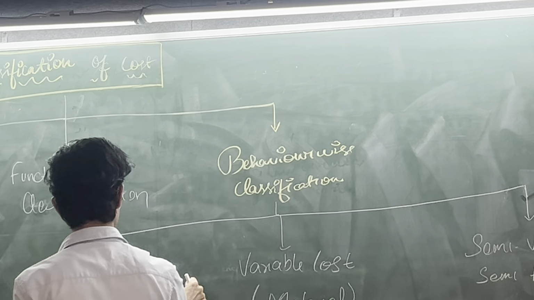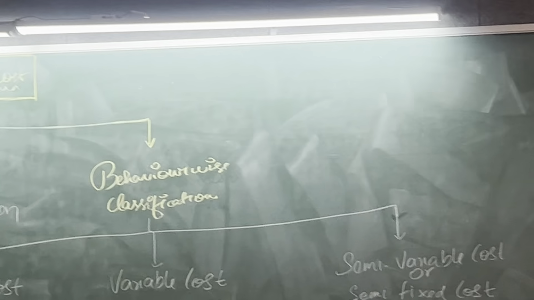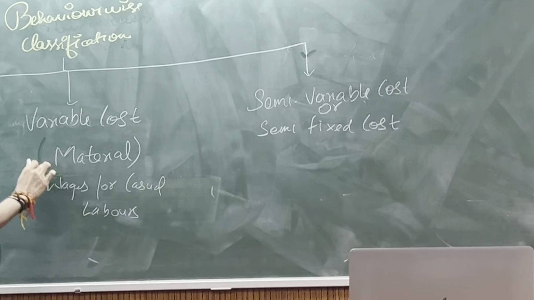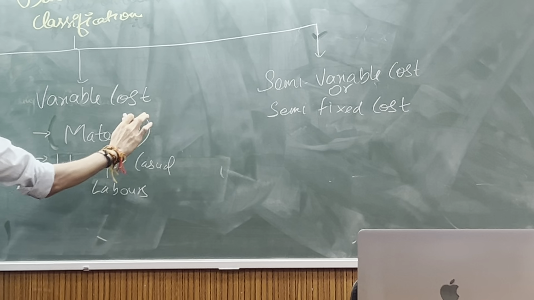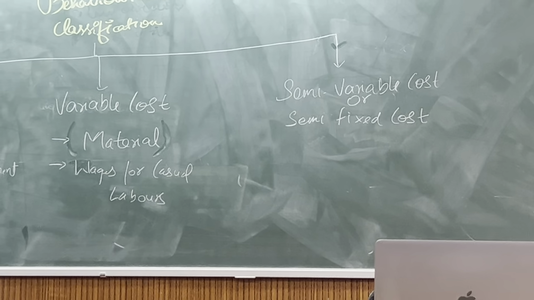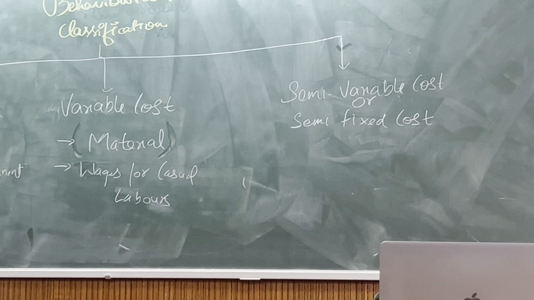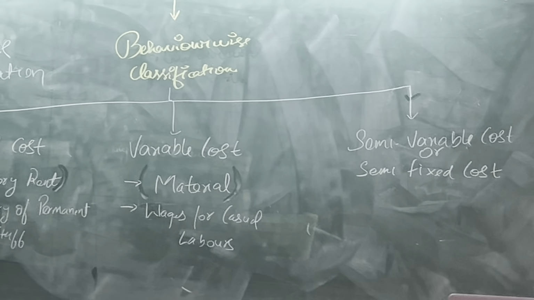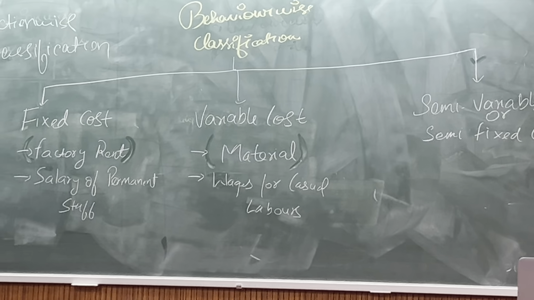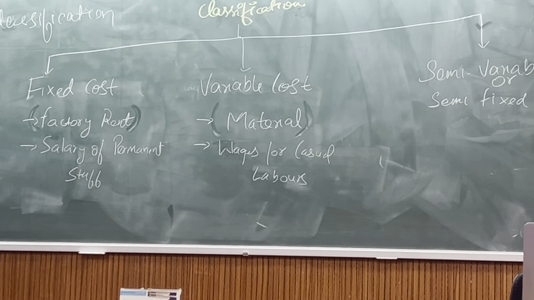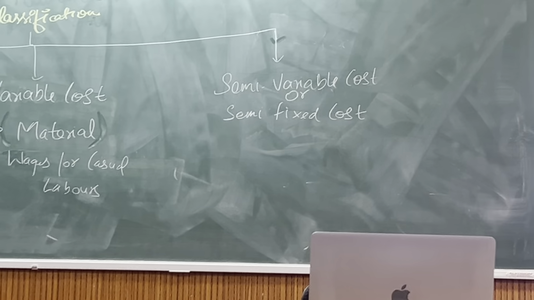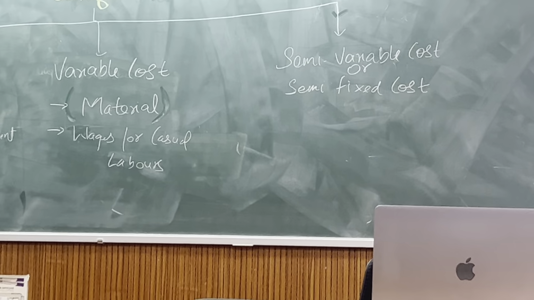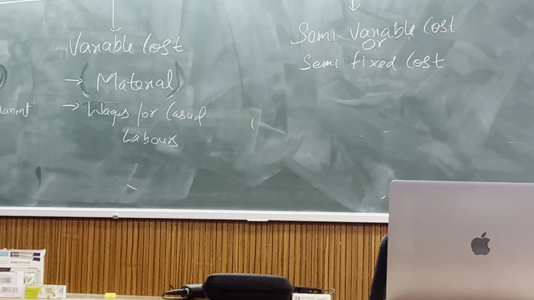And semi variable, let me tell you, semi variable is also known as semi fixed. How is it? I don't know how it happens in mobile, but earlier your bill was 700 if you made so many calls, but even if you don't call you have to pay 300, it is fixed. Maybe landline, you have to pay a certain amount of money every month even if no call is there, that is fixed. Then more calls, more variable expenses. So this is semi variable.